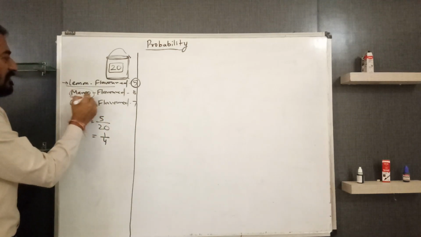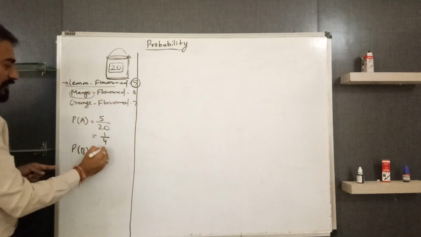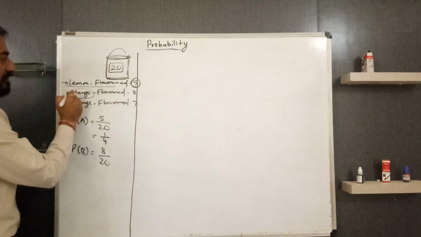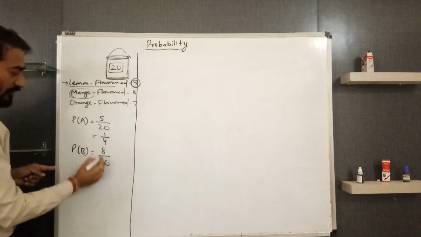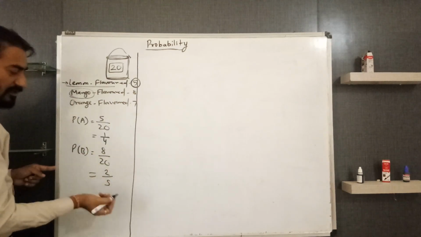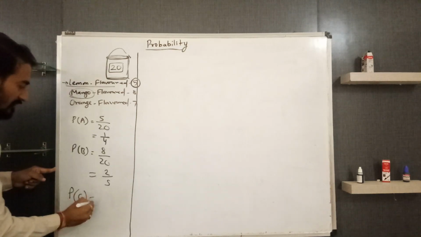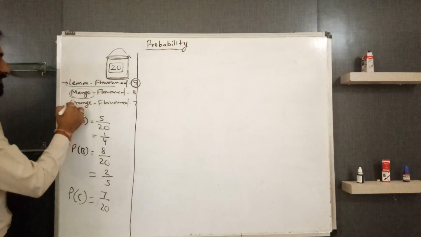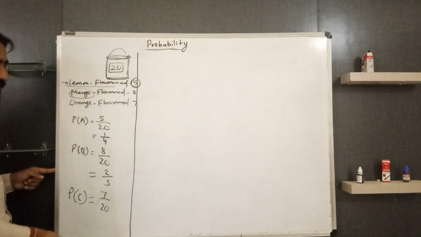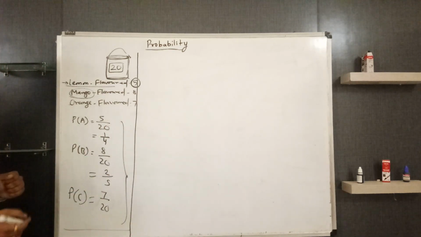Next, for getting mango flavored candy, so event B, what will we have? 8 by 20. See, mango flavored 8. These are divisible by 4, 2 times, 5 times. Then next, of getting C, so you will have 7 by 20. Look at this, orange flavored 7. So like this you can obtain probability of the event.